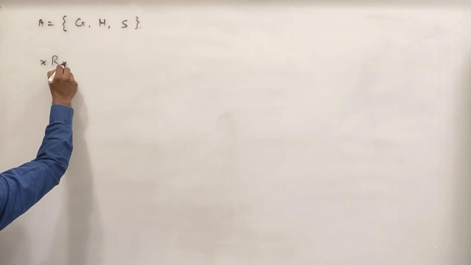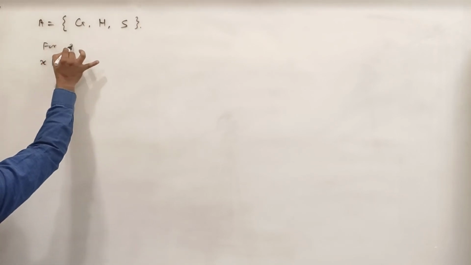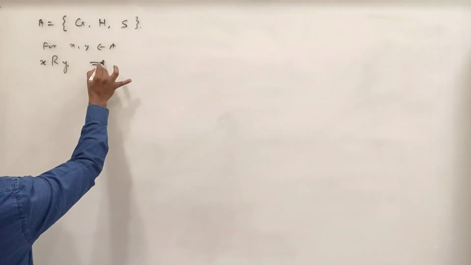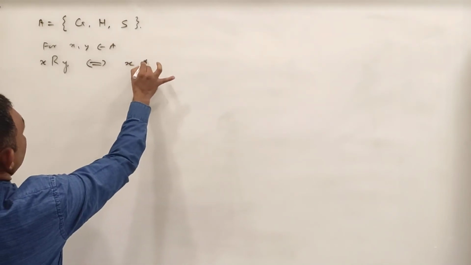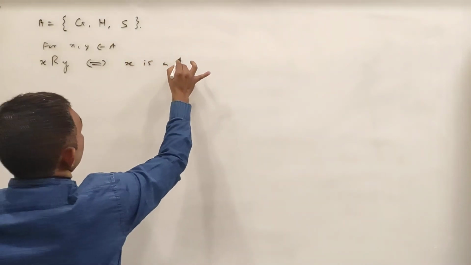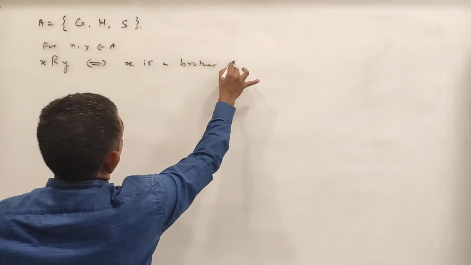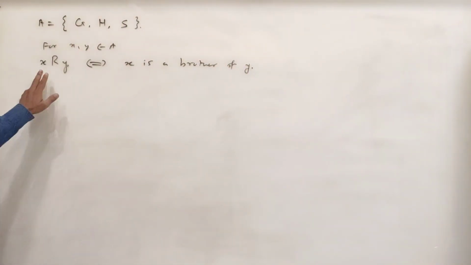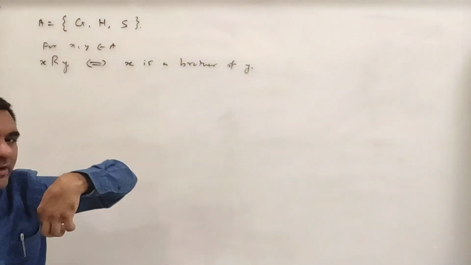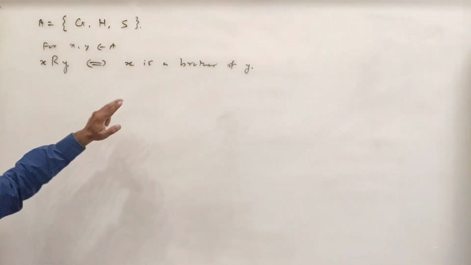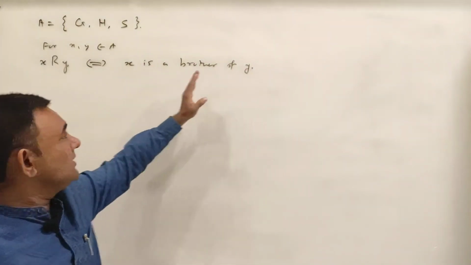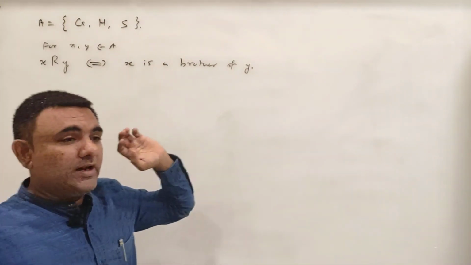X is related to Y, for (X, Y) belongs to A, if and only if X is a brother of Y. ओके, तो ये दो element, A में से कोई दो element उठाता हूँ तो ये वो एक दूसरे से कैसे related है. यदि X, Y का brother है, then we say X is related to Y.